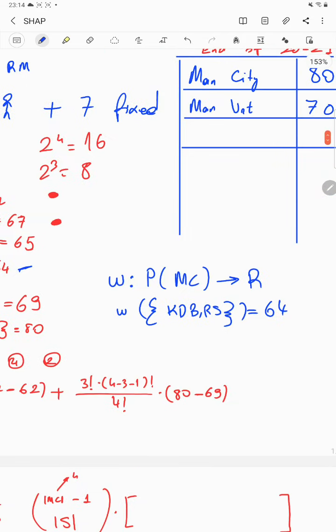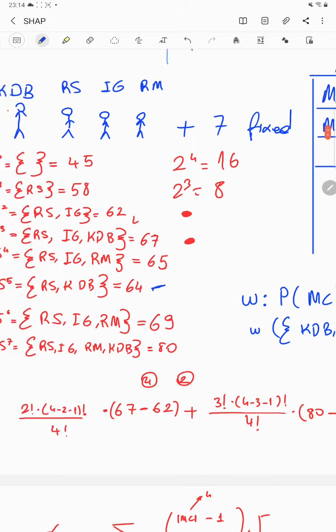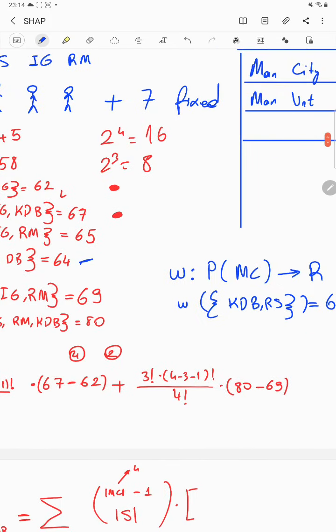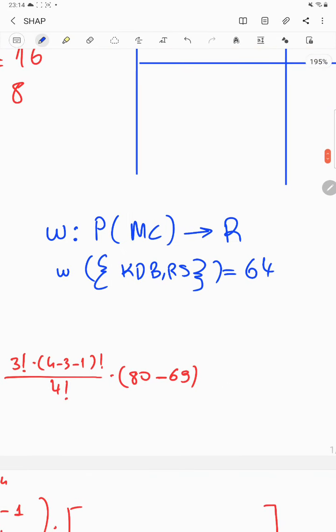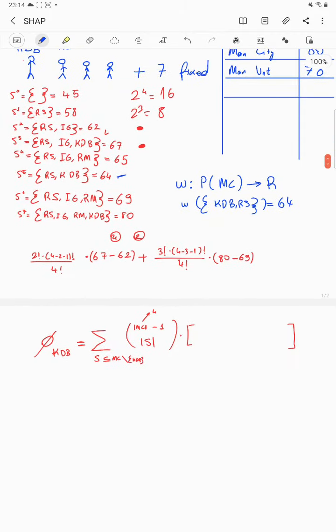So it's 64, right? So for this subset, I have 64. So the W function, or profitability function, in Shapley values takes the subset, takes the combination, and returns the result of it.